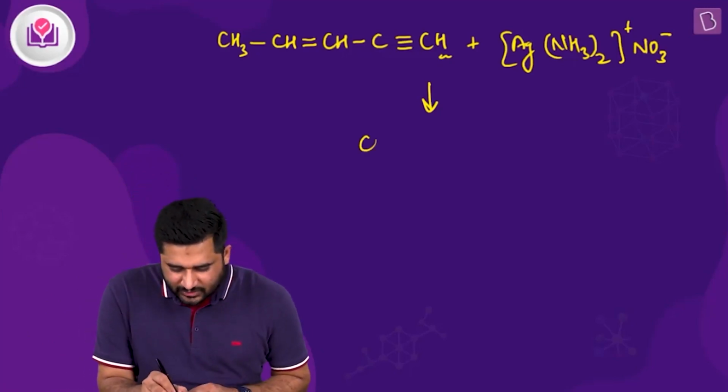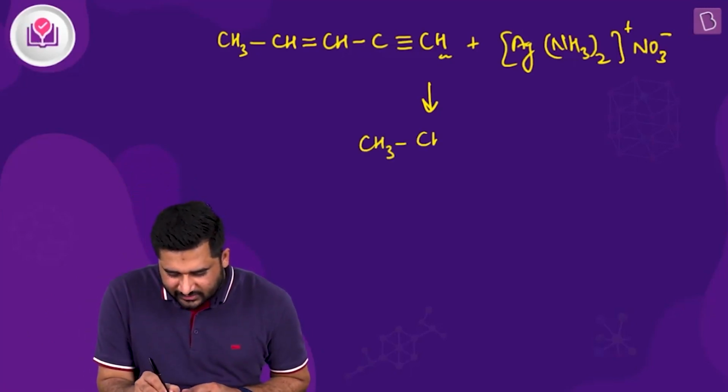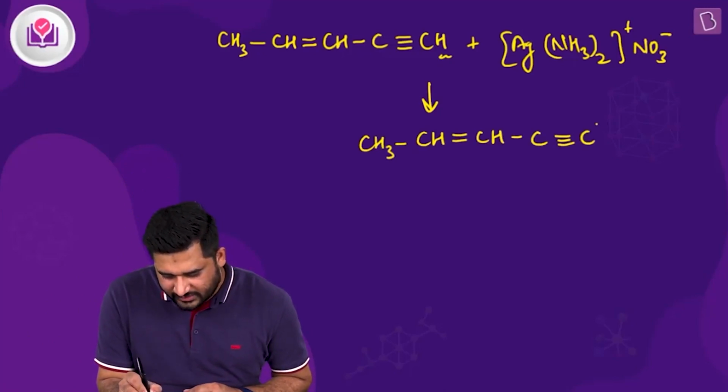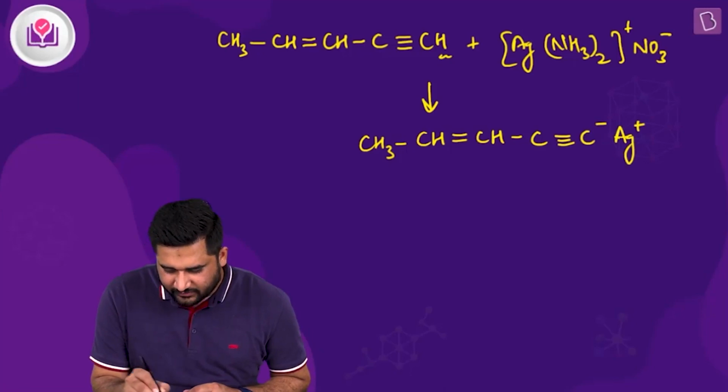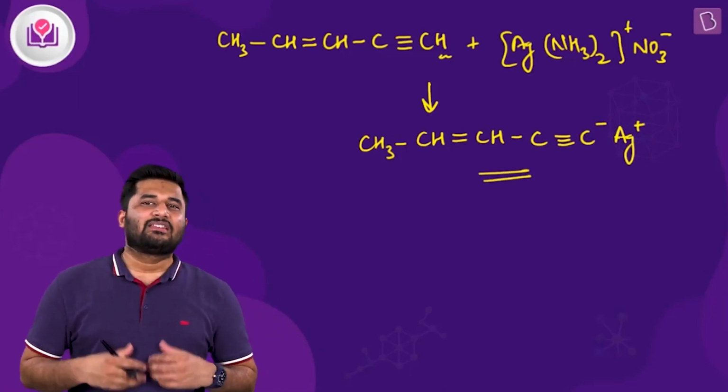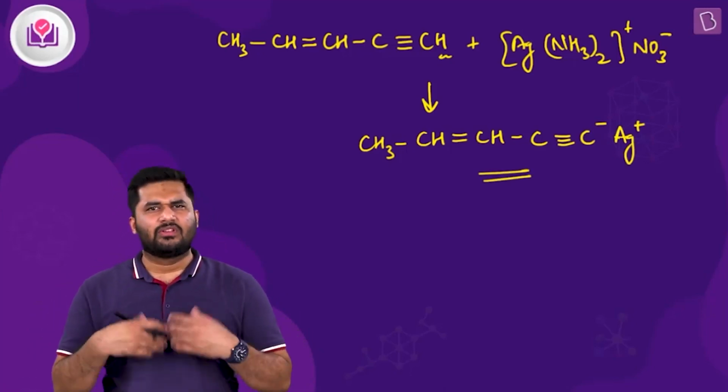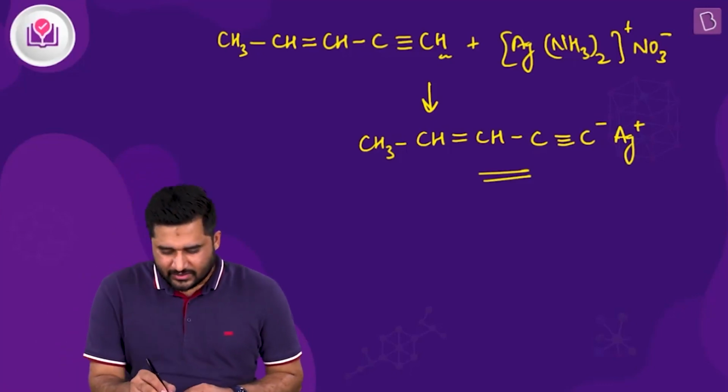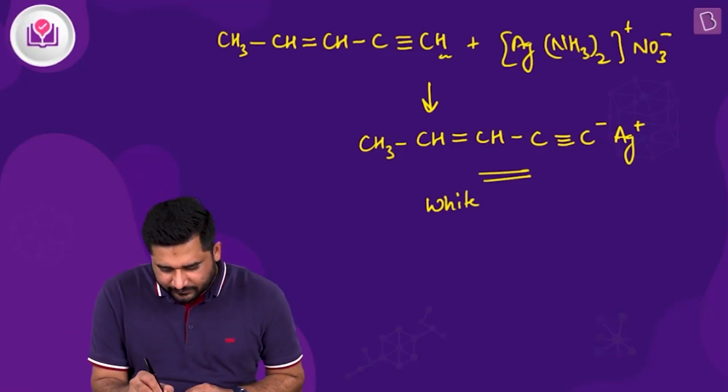All right. So the final organic product is CH3-CH=CH-C≡C-Ag, along with other side products that you will get. Clear? And this is a white precipitate.